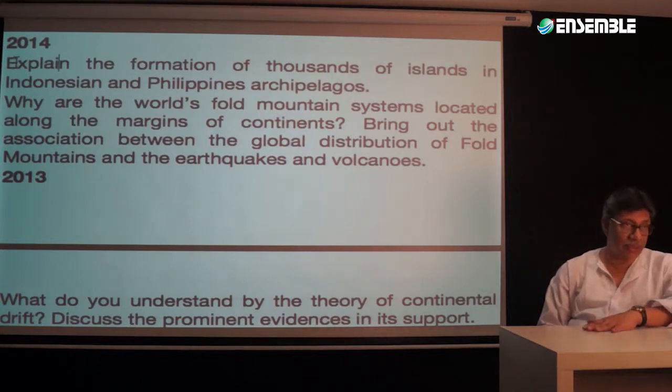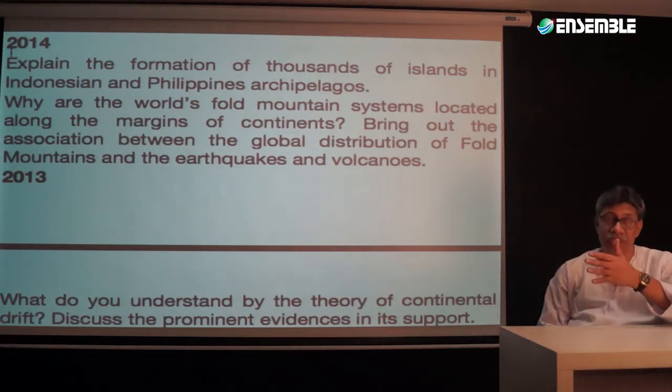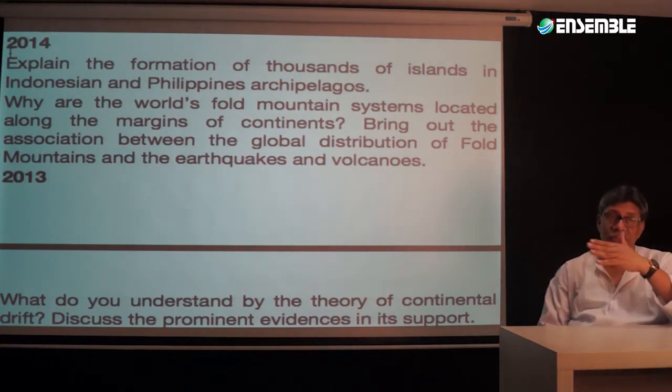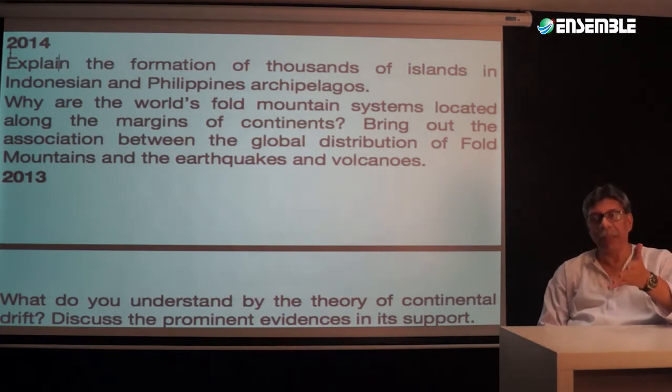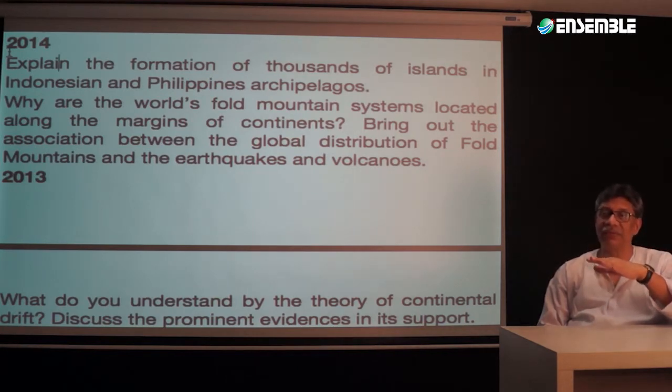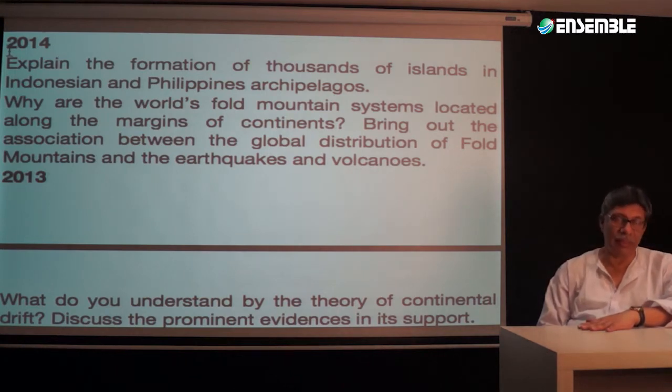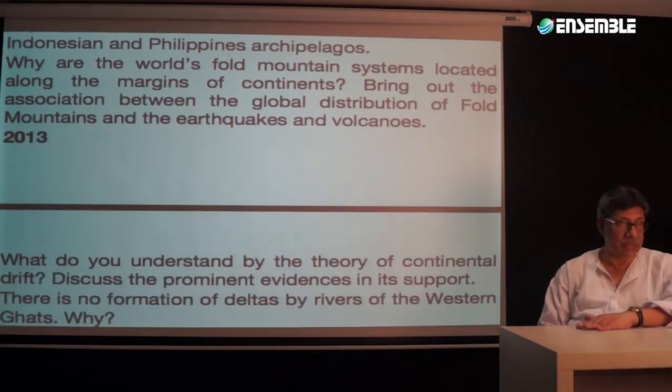Similarly, pick up another topic. Why are the world's fold mountain systems located along the margins of the continents? And bring out the association between the global distribution of fold mountains, earthquakes, and volcanoes, three of them. Maybe you can add a third one: fold mountains, earthquakes, volcanic activity, as well as trenches, all three of them. That's what we are going to be talking about here. Now, this is again a topic of principles of physical geography, not exactly the salient features of the world's physical geography.